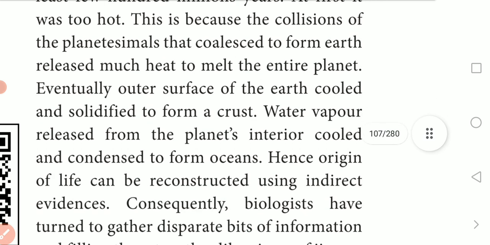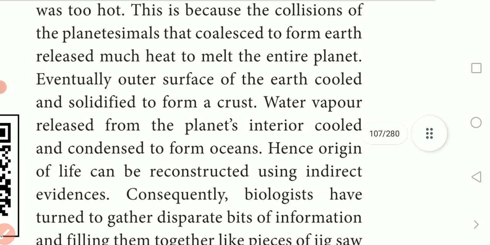Eventually, the outer surface of the Earth cooled and solidified to form a crust. What happens next? The water vapor released from the planet's interior cooled and condensed to form the ocean.